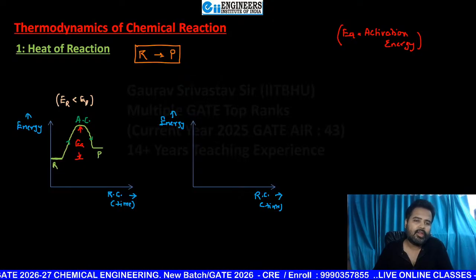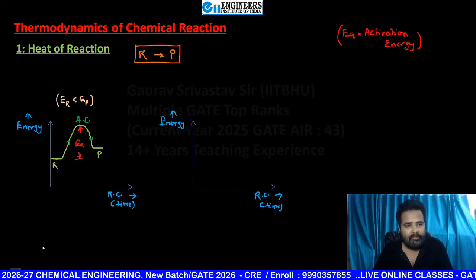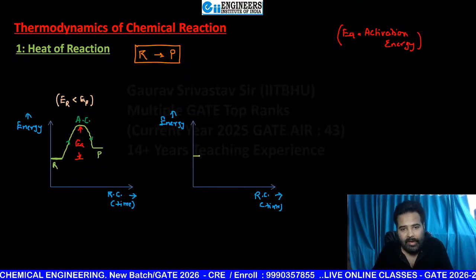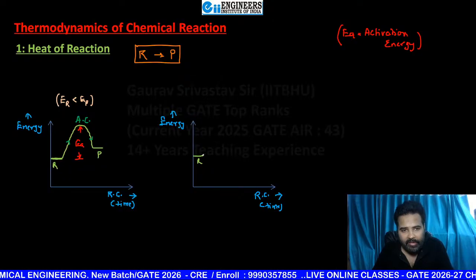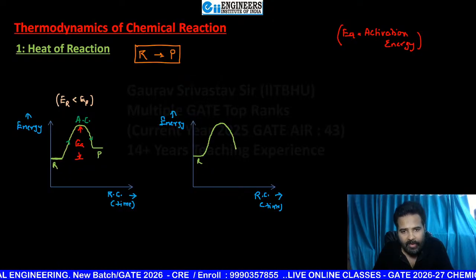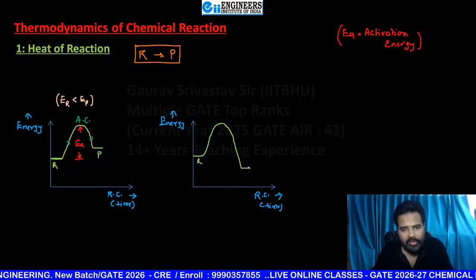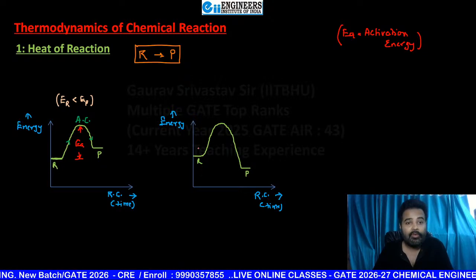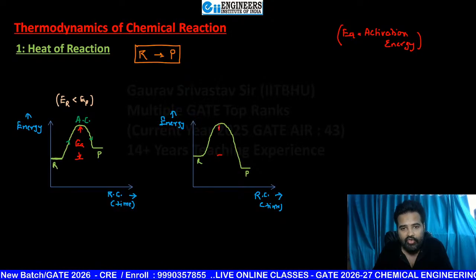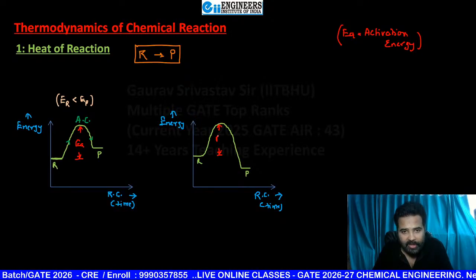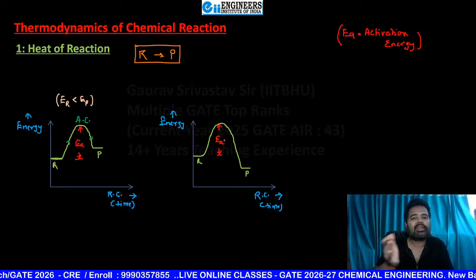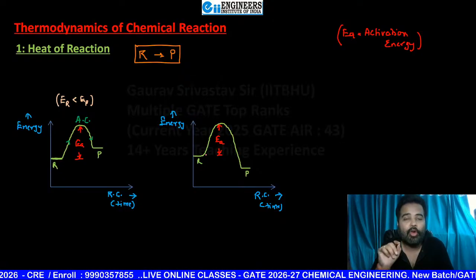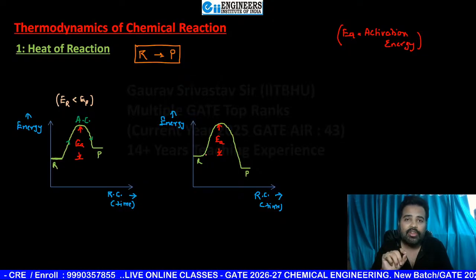Now again I want to draw the same diagram, but this time, if this is your reactant, then it is taking some energy, but the product is going to be formed here. Now again, if you want to check what is the value of activation energy, my dear student, for this case, then this time you are checking activation energy from the reactant side. That means how much energy is present in excess of the average energy of reactants.